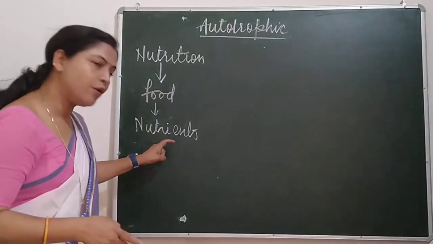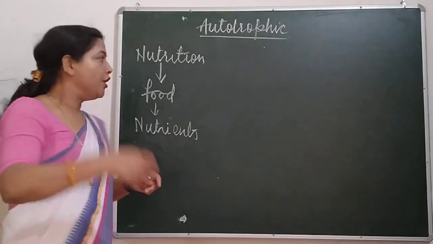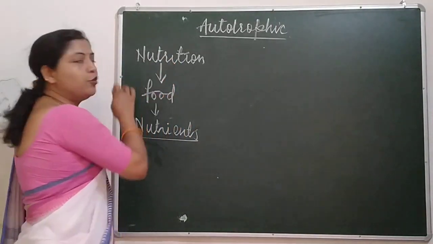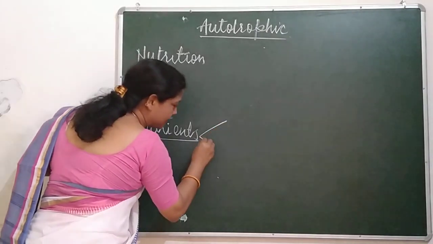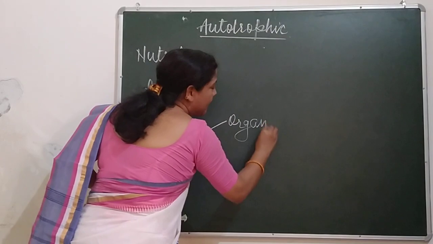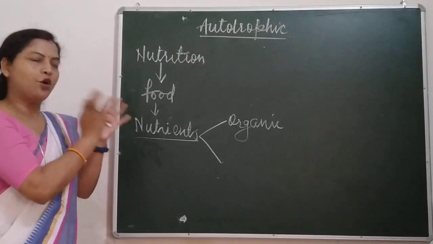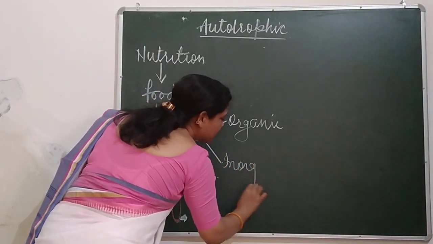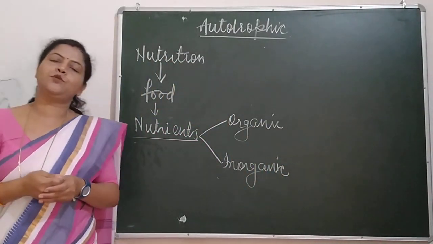And this word has come from nutrients. So what do we mean by nutrients? Nutrients are the substances which are provided by food. They are of two types. The first one is organic substance. Another one is inorganic substance. What do we mean by organic substance?